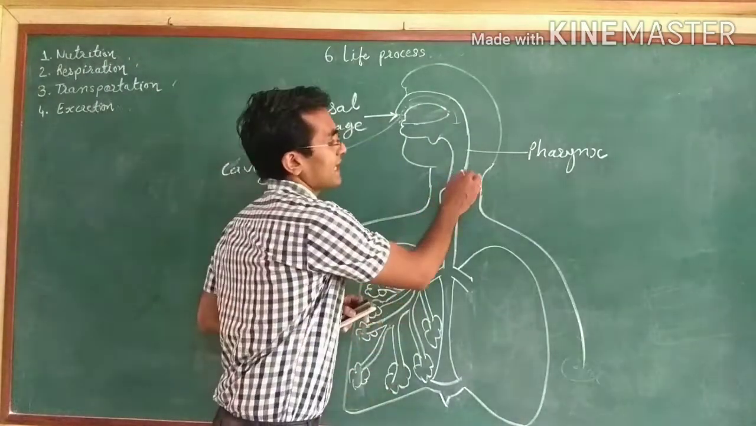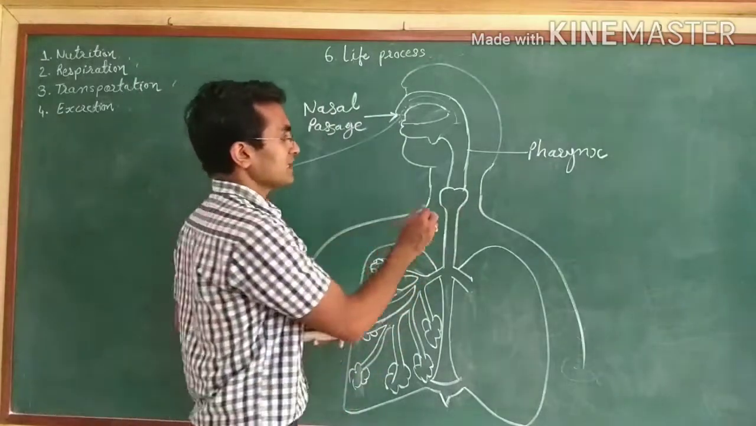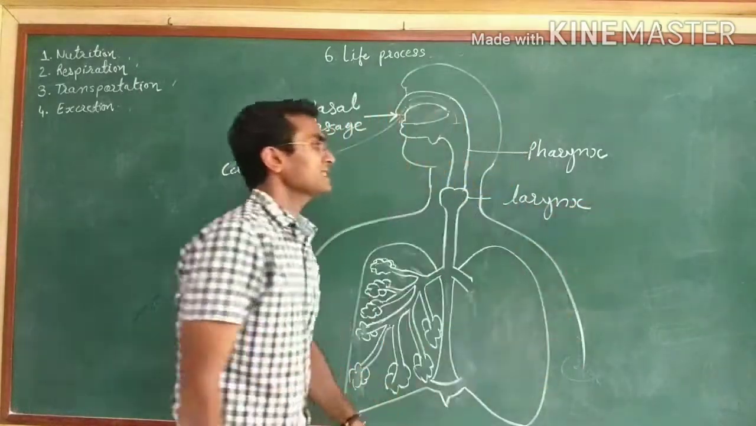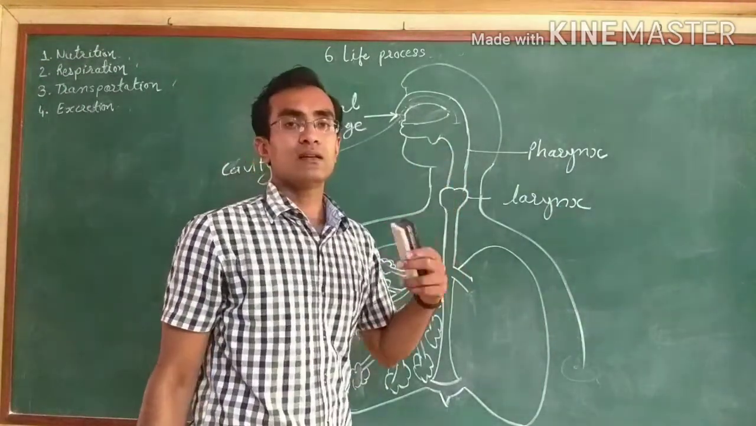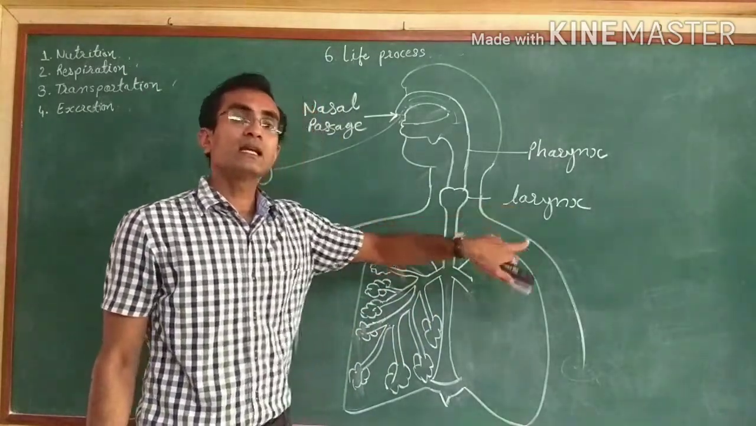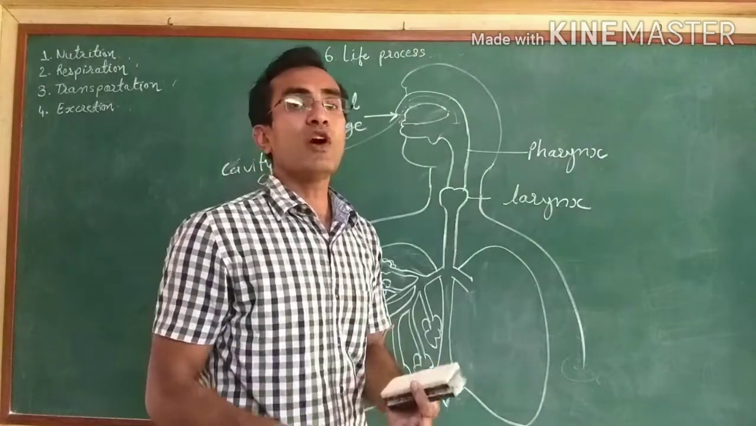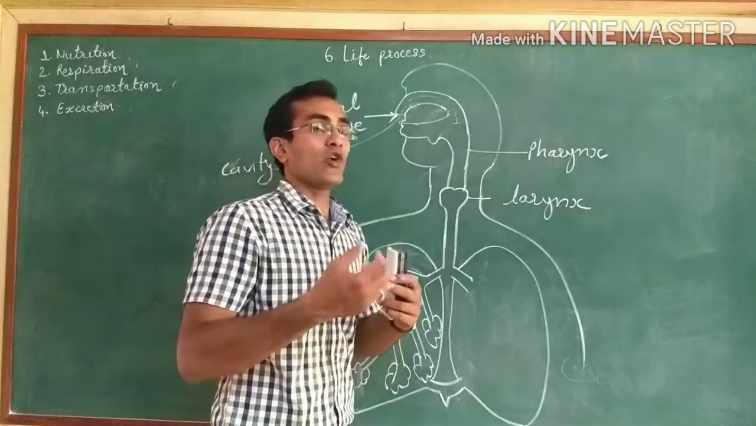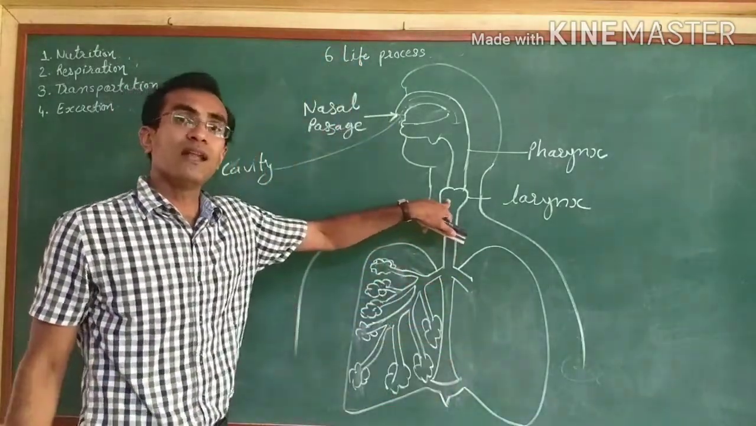Now the air has entered into this bulge part. This is called the larynx. What is the larynx? Commonly we can say it is the voice box. What happens in the larynx? It pitches the voice. The proper formation of the voice is created from the larynx.